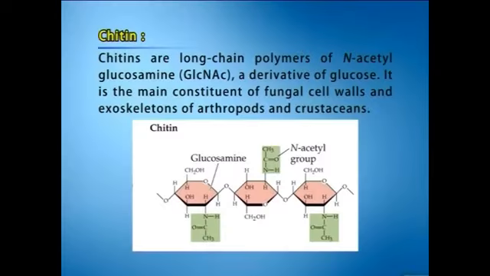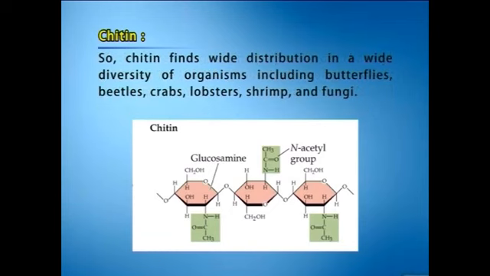The next homopolysaccharide is chitin. Chitins are long-chain polymers of N-acetyl glucosamine, GlcNAc, a derivative of glucose. It is the main constituent of fungal cell walls and exoskeletons of arthropods and crustaceans. So chitin finds wide distribution in a wide diversity of organisms, including butterflies, beetles, crabs, lobsters, shrimp, and fungi.